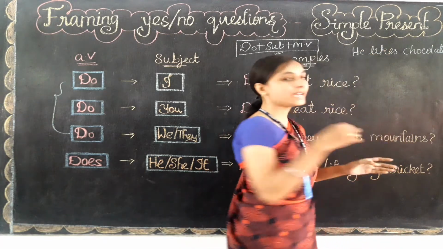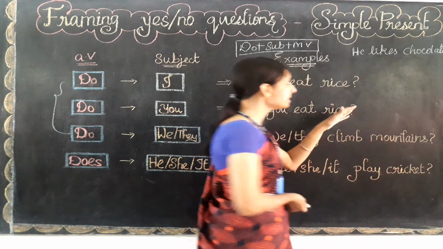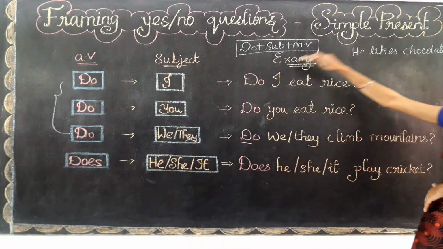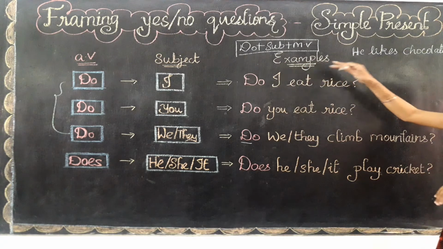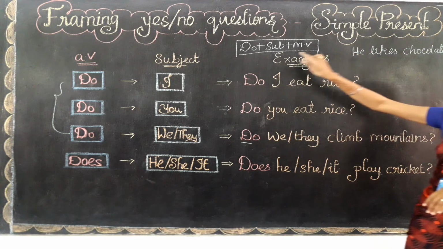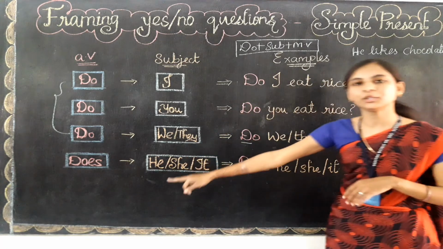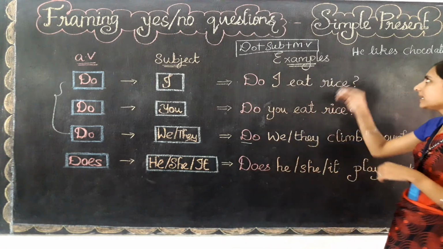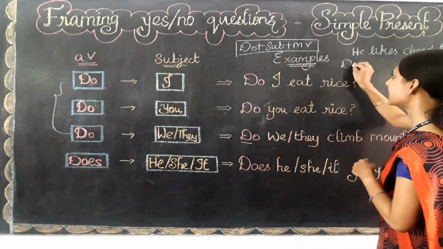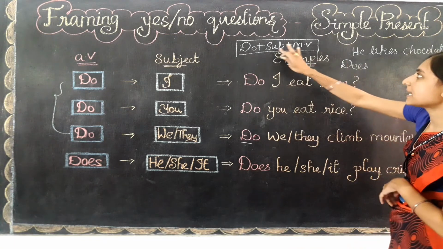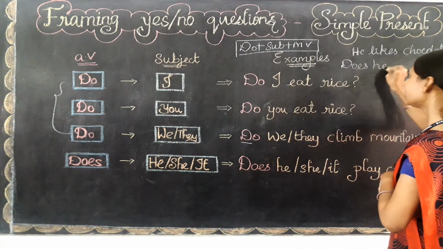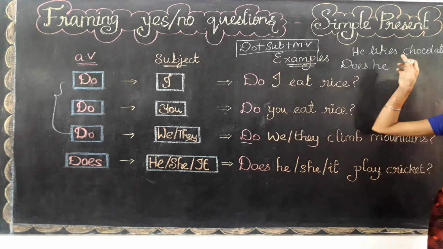Now they are asking you to change this sentence into a question by asking yes or no. Here the subject is he. First what we need to use? Do family verb. For the subject he, what we need to use? Does only. So the question word will come first, that is does, then the subject, that is he, then the main verb. Here the main verb is likes.